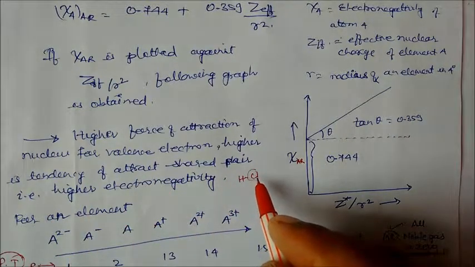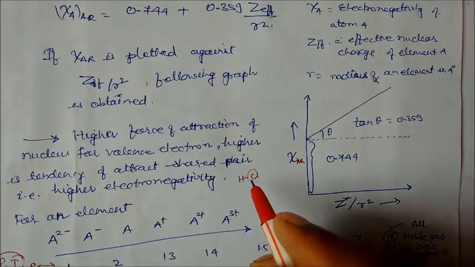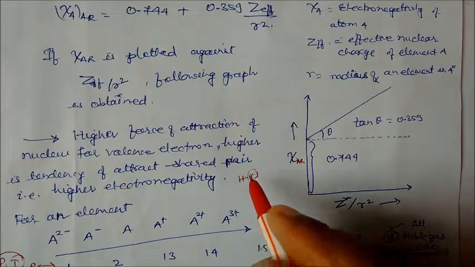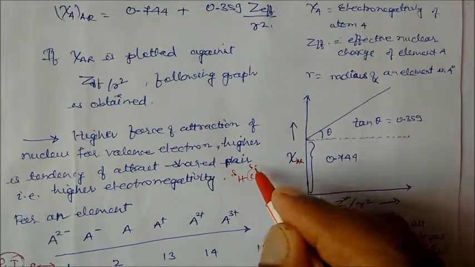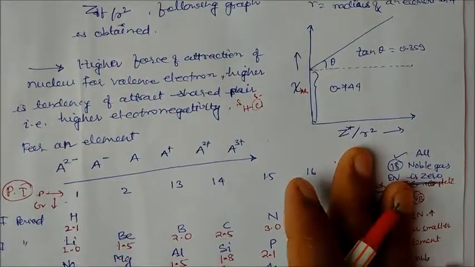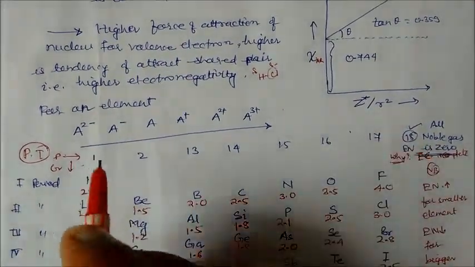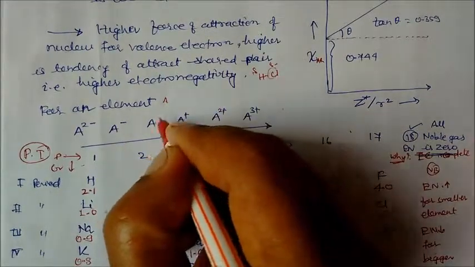Valence electrons, 7 electrons are present in the Cl. So they have a higher tendency to attract electrons from the hydrogen toward itself. So hydrogen will attain a partial positive charge, and chlorine will attain a partial negative charge. Suppose an element is there, element A.